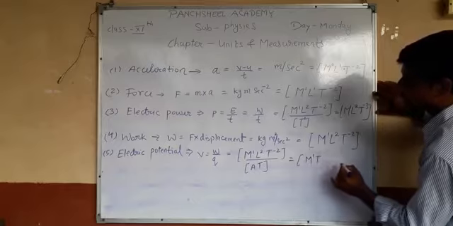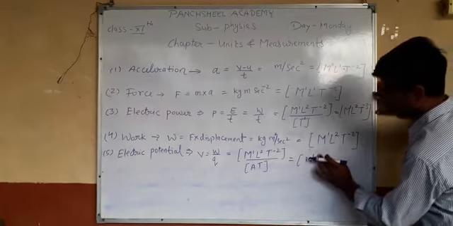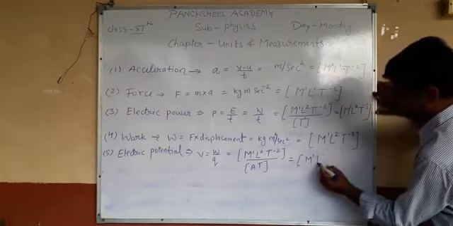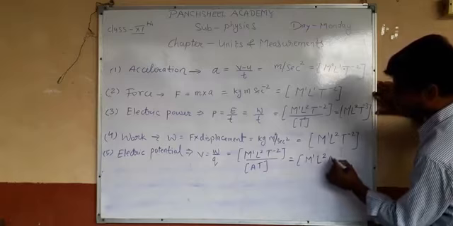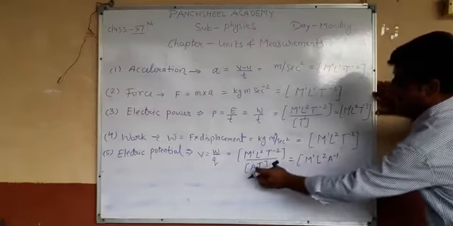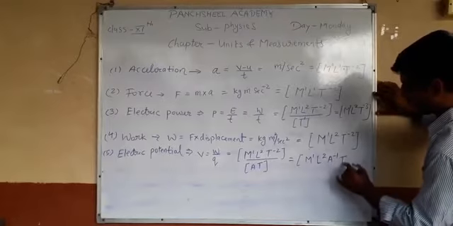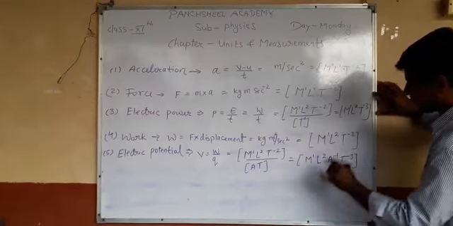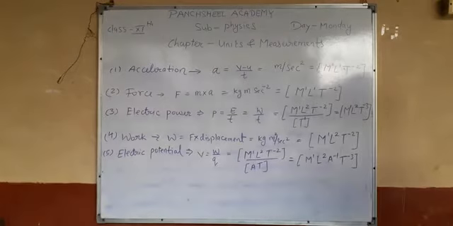So the final dimension formula for electric potential is M1 L2 A minus 1, because A is in the denominator, and T minus 3. M1 L2 A minus 1 T minus 3 is the dimension formula for electric potential.